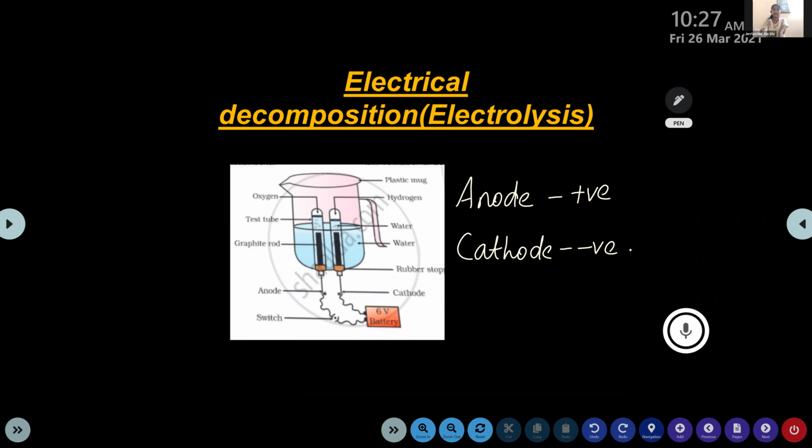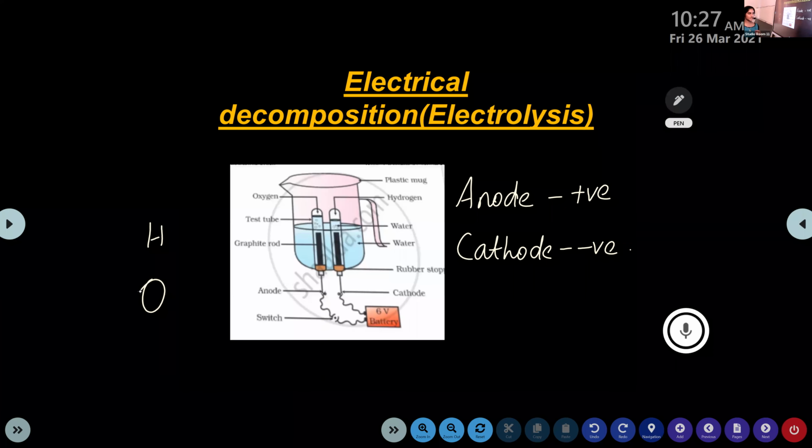Then in the case of hydrogen and oxygen, which one has a positive charge and which one is negatively charged? Hydrogen is positively charged and the oxygen is negatively charged. So, unlike charges attract each other. That means opposite charges attract each other.